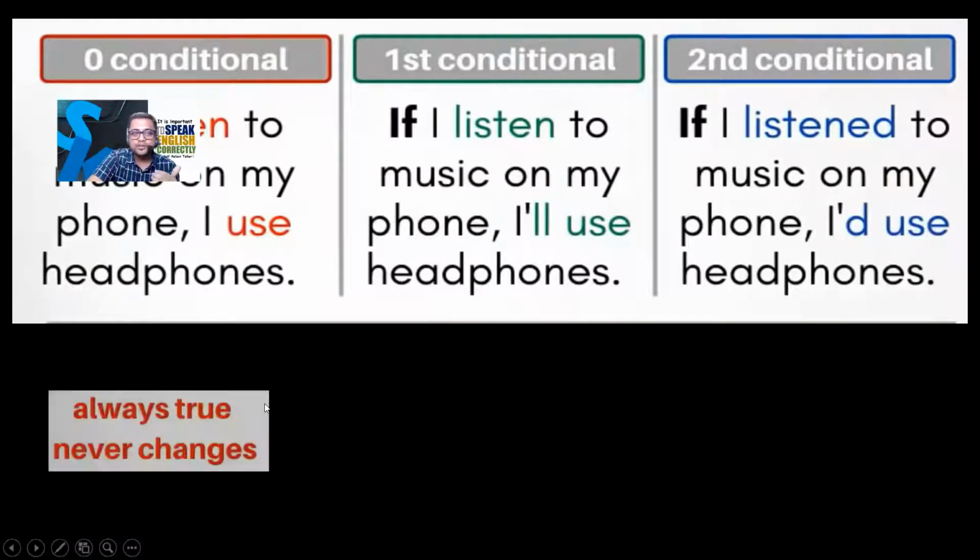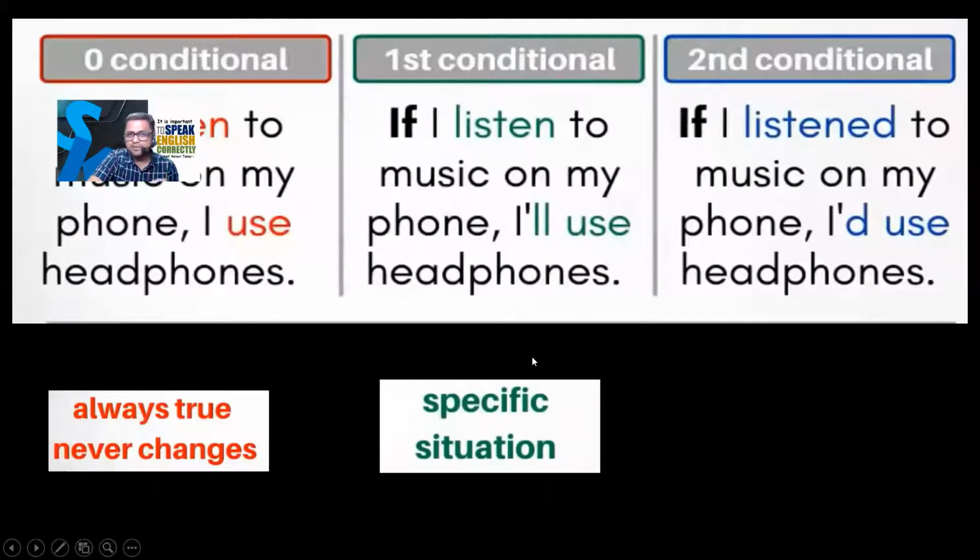So zero conditional means always true, never changes. It is always true statement. First conditional talks about a specific future sentence. कोई particular time का एक sentence है जो मैं करूंगा. अगर मैं म्यूजिक सुनता हूं तो मैं हेडफोन यूज करूंगा.